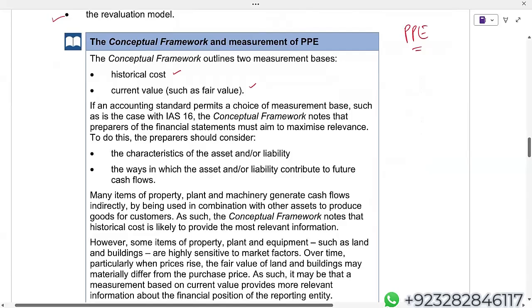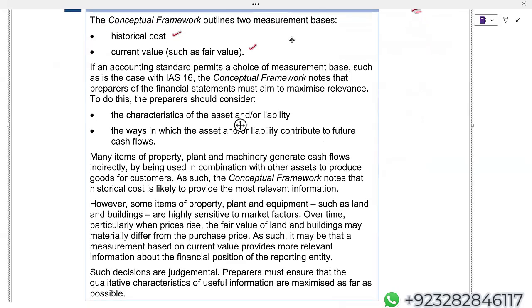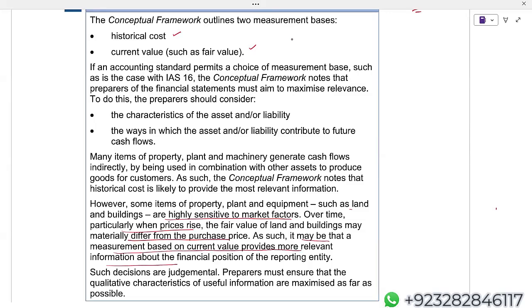The IASB framework has given you a hint: some items of property, plant and equipment such as land and building are highly sensitive to market factors over time, particularly when prices rise. The fair value of land and building may materially differ from the purchase price. As such, it may be that measurement based on current value provides more relevant information about the financial position of the reporting entity.